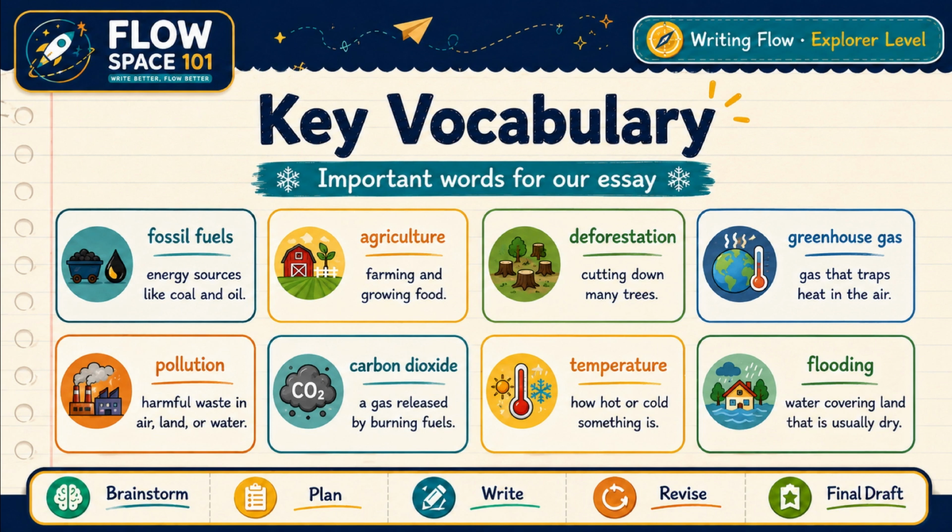Now let's learn some important vocabulary words. These words will help us understand and write about global warming. Fossil fuels are energy sources like coal and oil. Agriculture means farming and growing food. Deforestation means cutting down many trees. A greenhouse gas is a gas that traps heat in the air. Pollution means harmful waste in the air, land, or water. Carbon dioxide is a gas released by burning fuels. Temperature tells how hot or cold something is. Flooding means water covers land that is usually dry. Try to use some of these words in your essay.